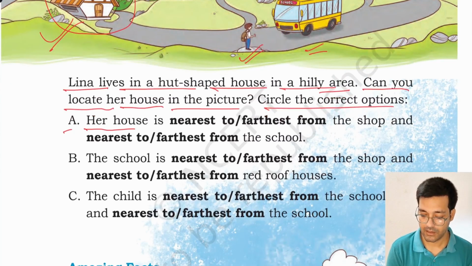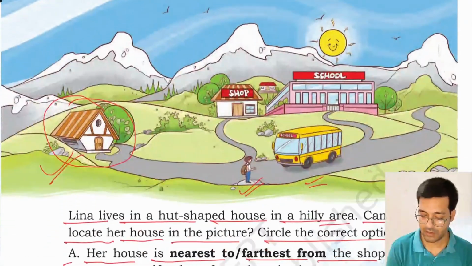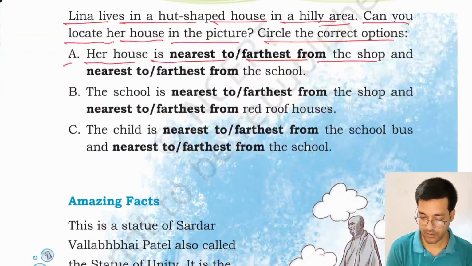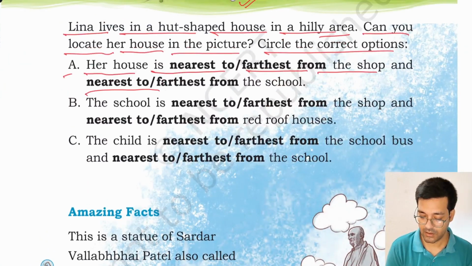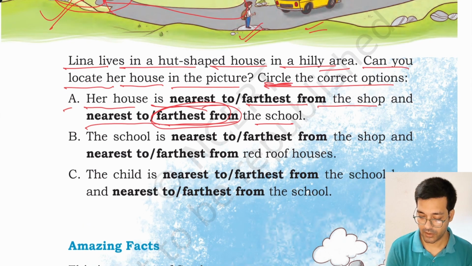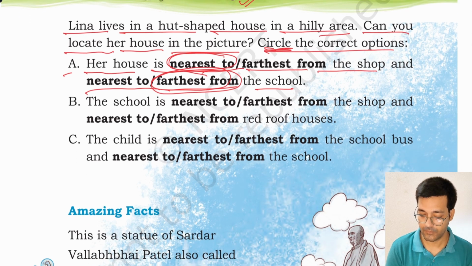A. Her house is nearer to or farthest from the shop. You can see her house is nearer to the shop, and nearer or farthest from the school? Then her house is farthest from the school. You have to circle the correct option. Her house is nearer to the shop and farthest from the school.